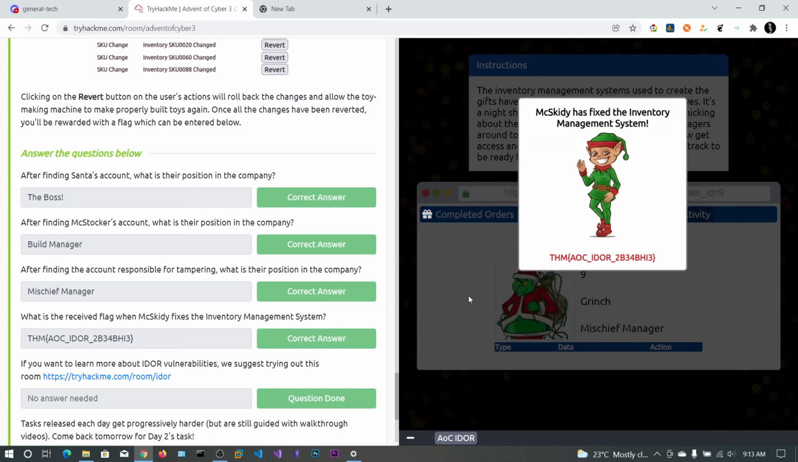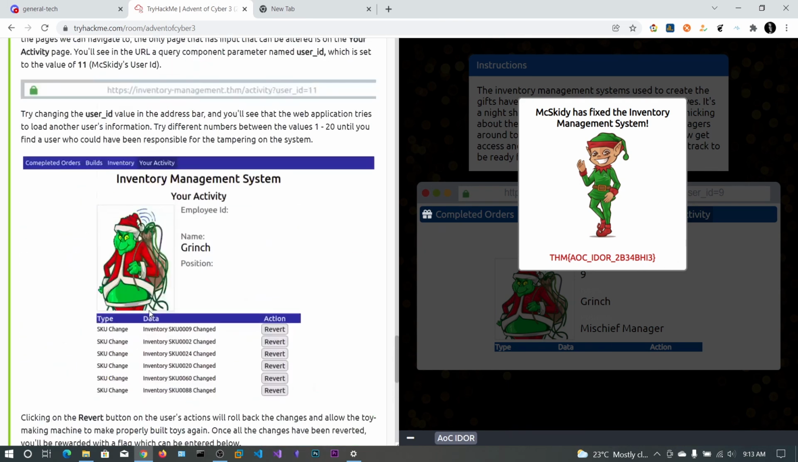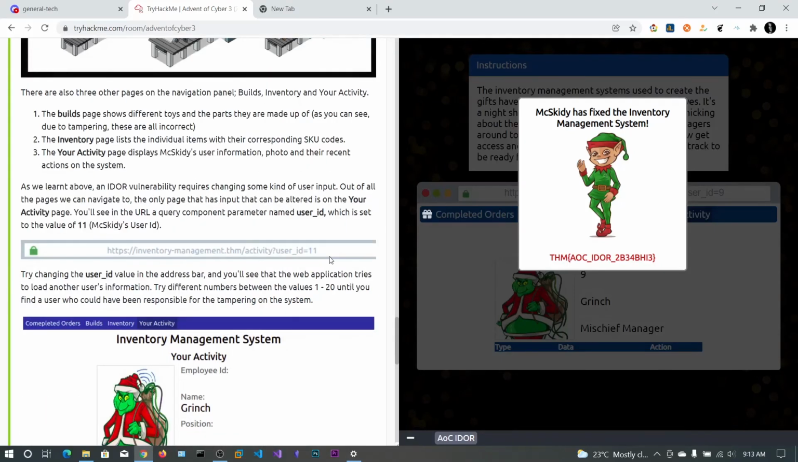So this is the IDOR vulnerability walkthrough of Advent of Cyber 3 day 1. That is about this IDOR vulnerability: you just find the thing that is able to identify the user, you try to change that, and if you get a positive response, that means IDOR exists.